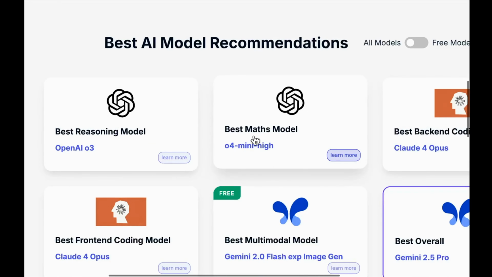Talking about the best math model, I am still in doubt. I mean, the benchmark shows that Grok4 is the best, but I will wait for FrontierMath to come up so that I can change it, because even if the performance between Grok4 and O4 Mini High is the same, O4 Mini High is cheaper, so comparatively it has a better advantage to stay here.